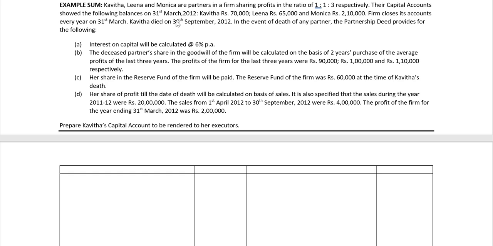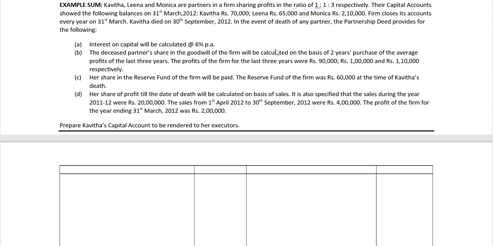Kavita, Leena, and Monica are partners in a firm sharing profits in the ratio of 1:1:3 respectively. Their capital accounts showed the following balances on 31st March 2012. Kavita rupees 70,000, Leena rupees 65,000, and Monica rupees 2,10,000. The firm closes its accounts every year on 31st March. Kavita died on 30th September 2012.